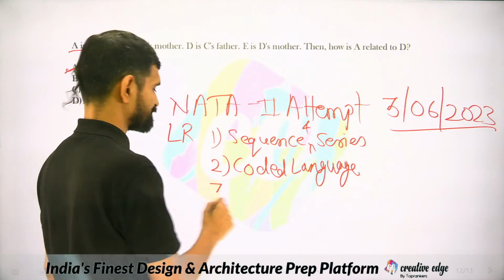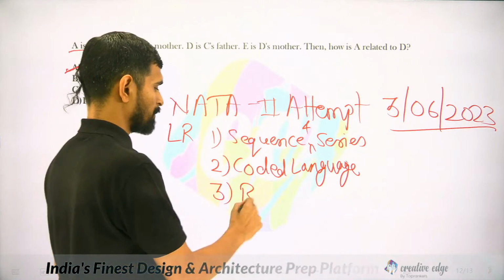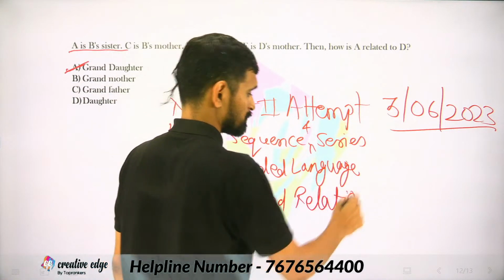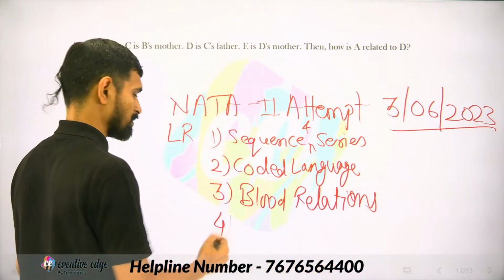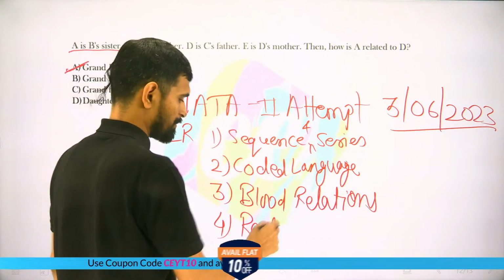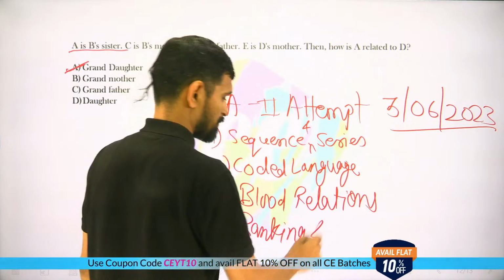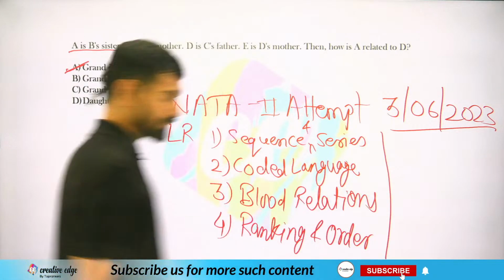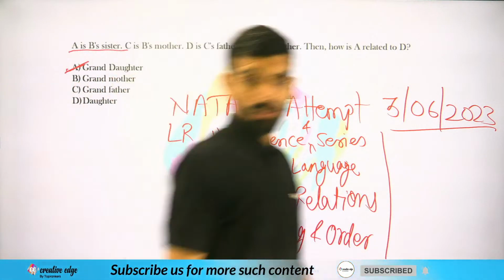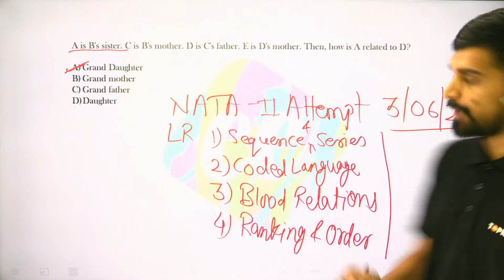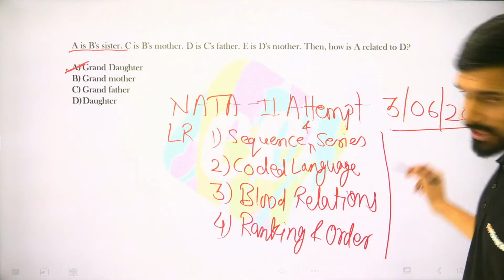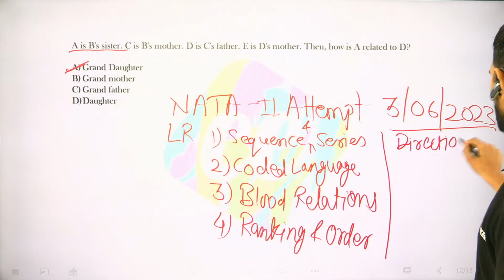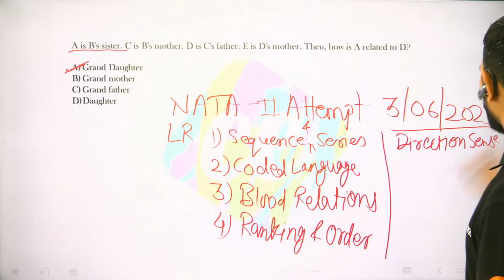Then blood relations, then ranking and order, and other than these four, what else is in demand? What else I am expecting is direction sense and seating arrangement.